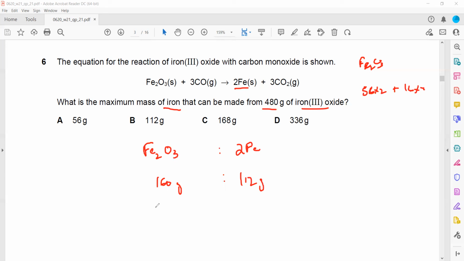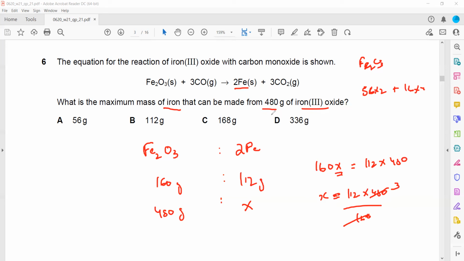But in the question, we have 480. So how much iron should we get? X. We cross multiply. So 160 into X equals 112 multiplied by 480. So X is equal to 112 multiplied by 480 divided by 160. When we simplify this, 480 divided by 160 will be 3, and 3 multiplied by 112 will be 336. So D will be the correct answer.